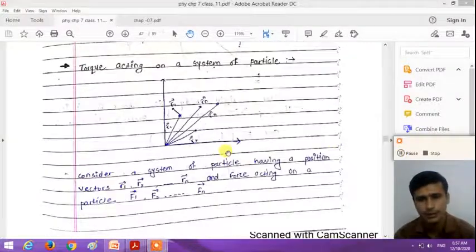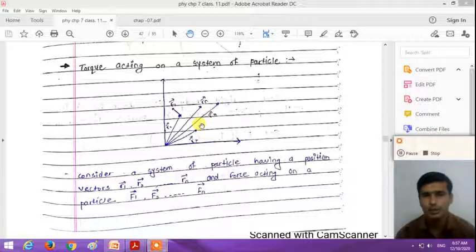So now dear student, we will understand torque acting on a system of particles. Torque acting on one particle, you know that tau is equal to the cross product of the position vector and the force vector, right? Now we understand this torque acting on the particle to the torque acting on the system of particles.